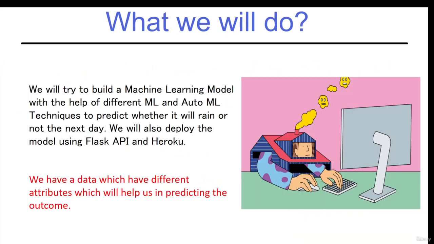This is the main methodology: we will build a machine learning model with the help of different ML and auto ML techniques to predict whether it will rain or not. Also, as I said, this is a complete end-to-end project, so we will deploy our model using the Flask API and the Heroku platform. We have data which has different attributes that will help us in predicting the outcome. I will give you the data, and we'll explore it in the next sections.